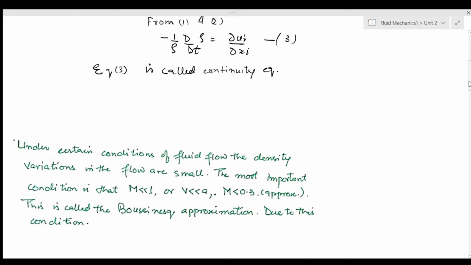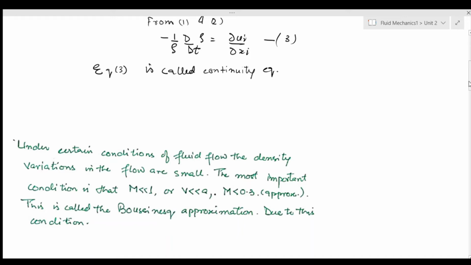Okay, let's say the density of air is rho A. When it is not moving, air is not moving. Now air starts flowing, then it's a possibility that there would be some changes, increment or decrement in the density of air. It's a possibility, and that would be small as compared to the mean density. Now there are many cases in which this density variation in a fluid flow is very small.